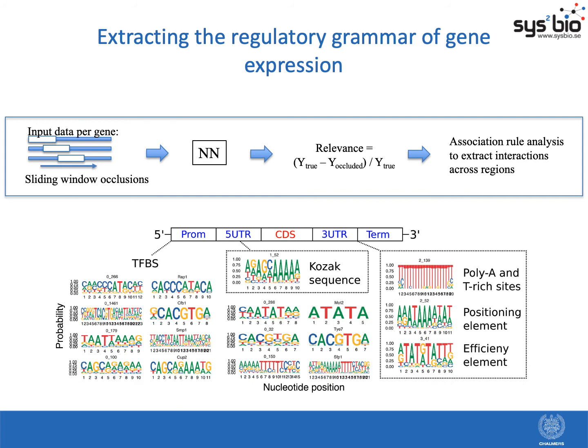In these extracted motifs, we found that a lot of the known and expected DNA regulatory grammar from yeast was present, and this included transcription factor binding sites, Kozak sequences, as well as other motifs, covering all of these different regions. We additionally performed association rule analysis, which is actually used in market basket research. So we treated each gene as a basket of motifs, and we then analyzed the co-occurrence of motifs across the genes.